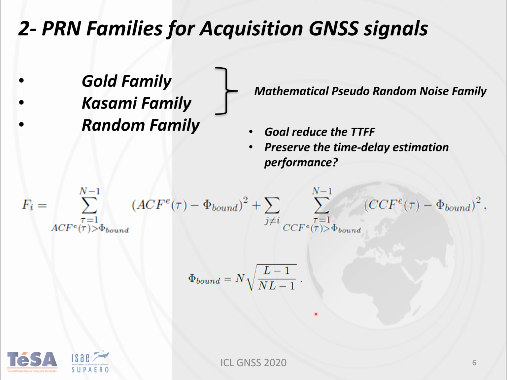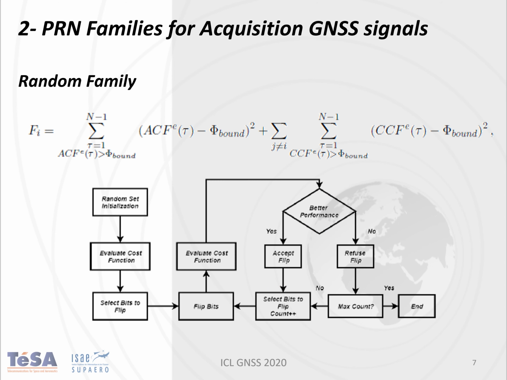This Welch bound is the theoretical limit. So any point of the autocorrelation function that is higher or lower than this Welch bound is going to be a loss of performance. We have seen in the reference paper that this random family performs well, which is the reason we are going to focus on it.